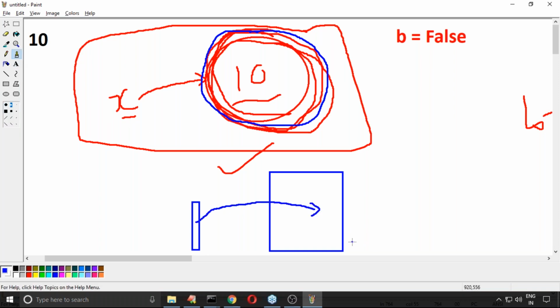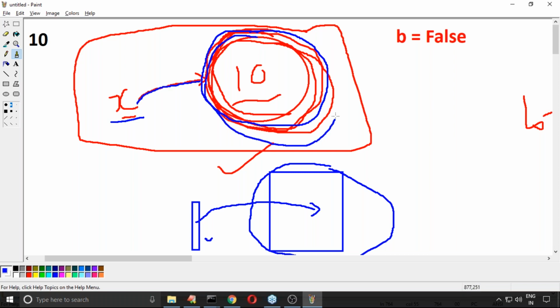Increase the sound, decrease the sound, change the channel, fast forward. We can do the required operations by using this remote. Now observe, what is the purpose of this remote? To operate this TV. What is the purpose of this X? By using X, we can perform required operations on this object.